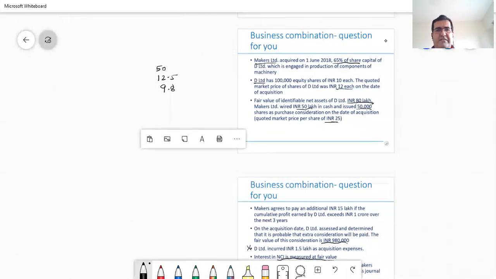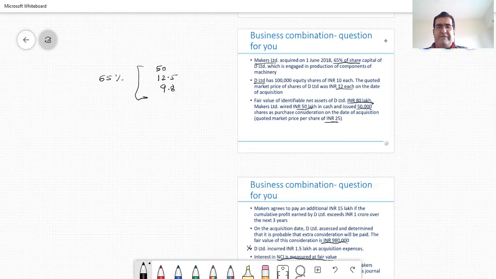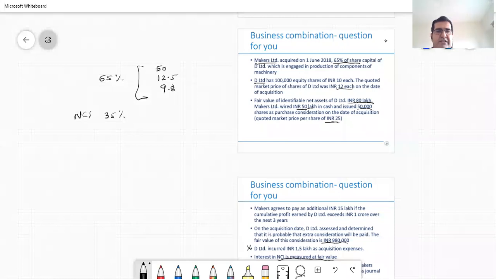Now, friends, this is only constituting 65% of what Makers has paid. But the fair value of the entire net identifiable assets of the company as a whole are 80 lakhs. Therefore, we need to bridge the gap from 65% to 35%. You guessed it right, this is non-controlling interests. Now, because non-controlling interests are measured at fair value, the fair value of the non-controlling interests is 3,50,000 shares into 12 per share, which is 4.2 lakh rupees.